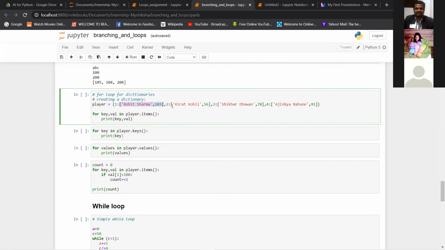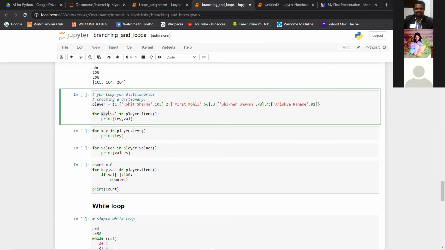So here we have lists. What I've taken is the batsman and the number of runs they might have scored, as a list for each of these values. Remember, after the colon, whatever comes is the value side of the pair. Left side of the colon is the key.